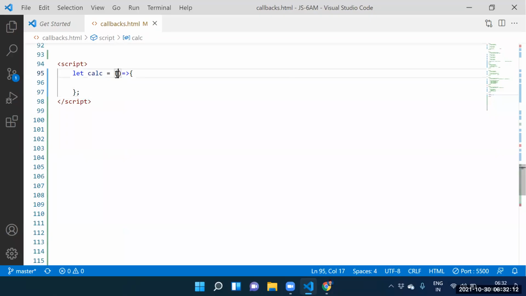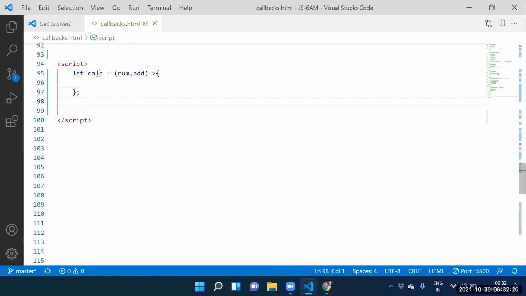Here itself, num, comma, add. Guys, can I call the calci function? Yes, sir. How to call the calci function? Guys, how many arguments do you need to supply? 2 arguments, sir. How many arguments we need to supply? 2 arguments. Guys, 5 is stored into num.